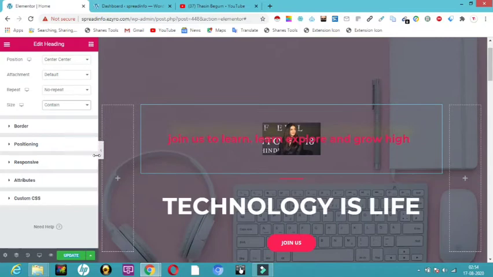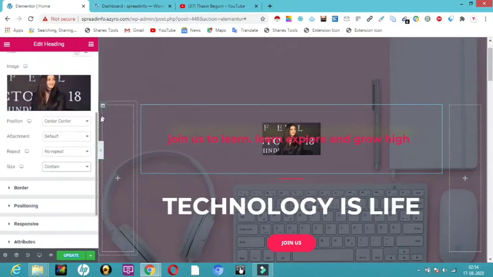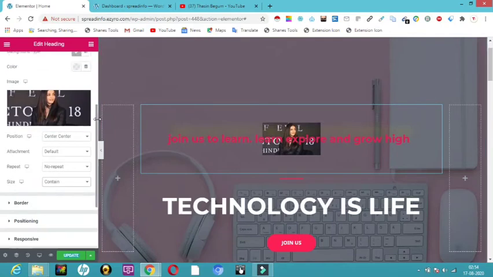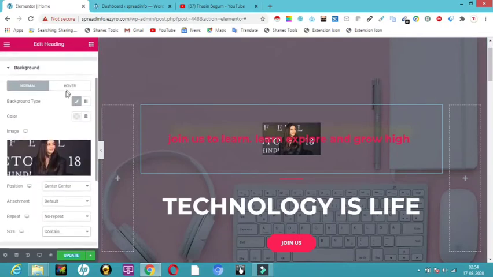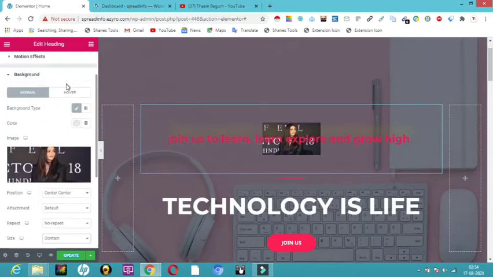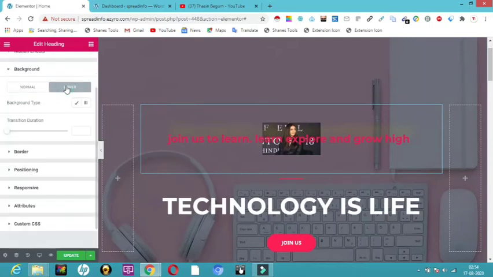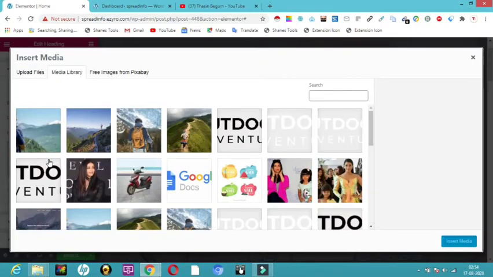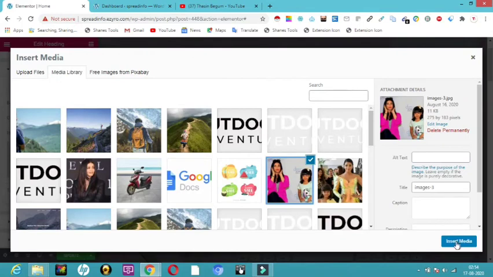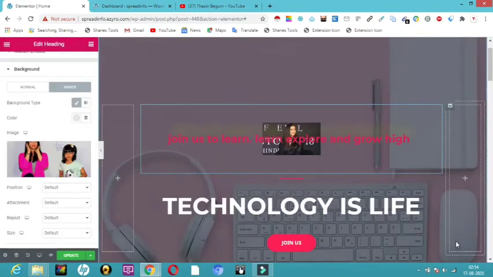Now when I want hovering, what is my hover? Now this will be very normal. When you open a page, this is how it will look like. When you have your cursor and tap over it, then this hover will appear. So I'll click on hover. In the hover, when it hovers, I want an image. I want a different image, so I'll click on this image and I will choose like this with Aradia, and this image I want. I just click on insert media.